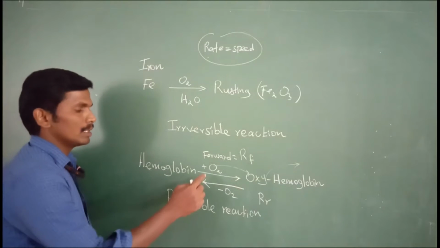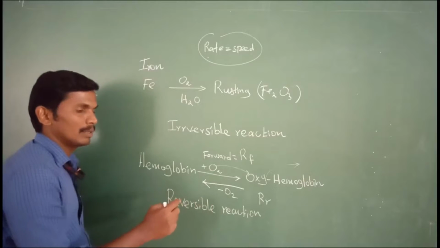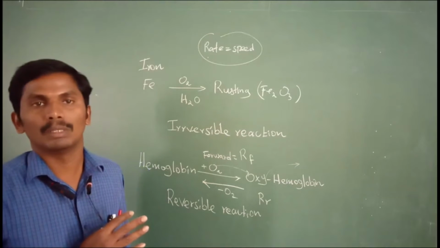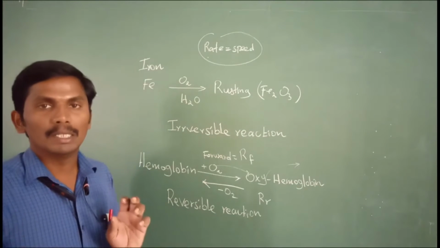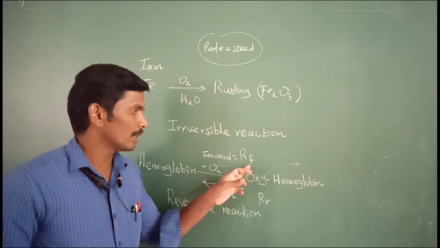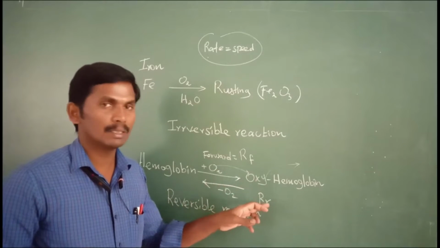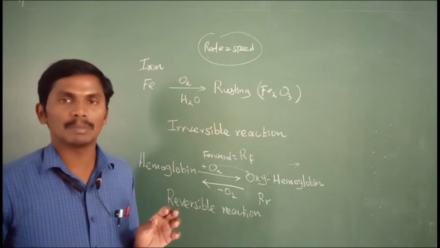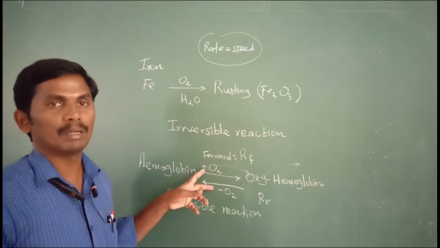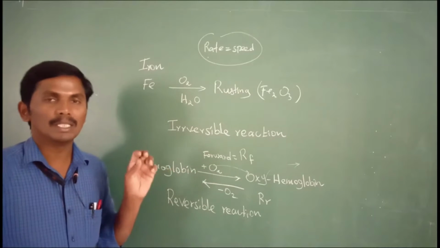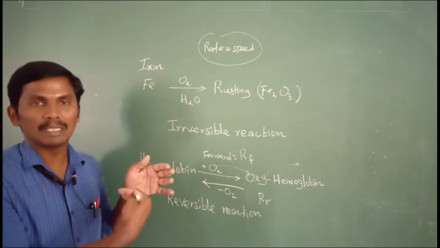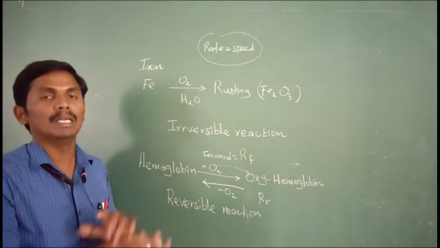The rate of forward reaction and the rate of reverse reaction cannot be the same in all reactions, but sometimes they may be equal. At that time, the reaction is called equilibrium. What is equilibrium? In a reversible reaction, when the rate of forward reaction is equal to the rate of reverse reaction, it is called equilibrium. This takes place at a certain time only. Otherwise, it is simply called a reversible reaction. Not always are the forward and reverse reaction rates the same. At a particular time only, the forward reaction speed and reverse reaction speed are the same. At that time, the reaction is called equilibrium.